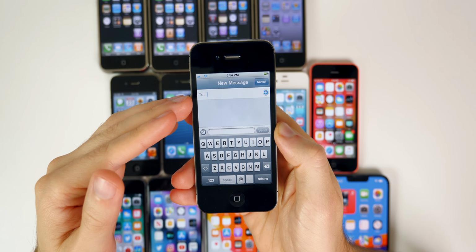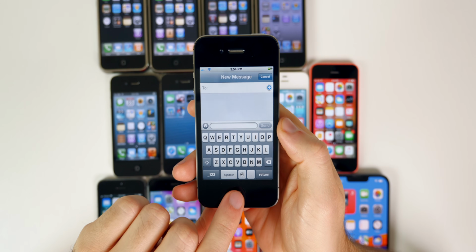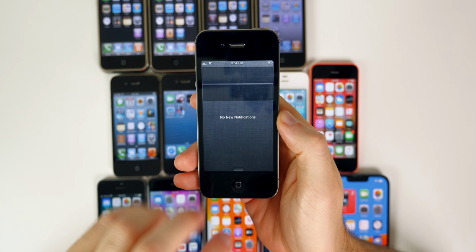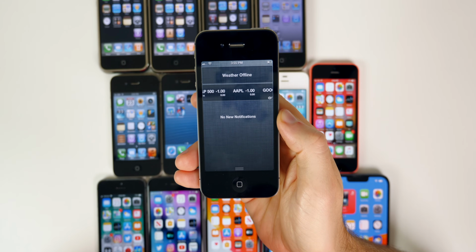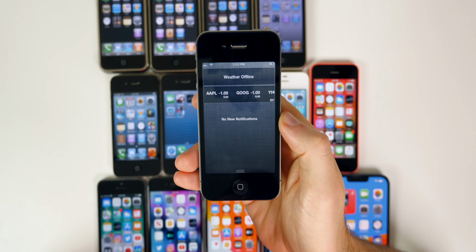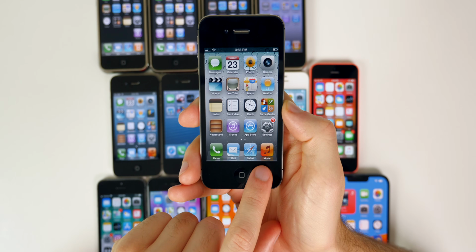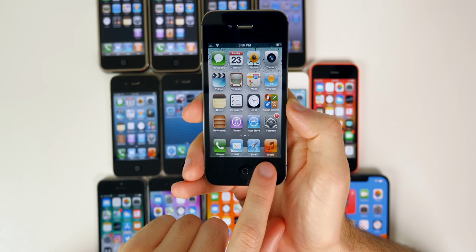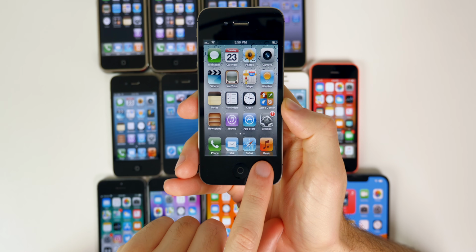We also got the introduction of iMessage in 2011 with iOS 5 and also the notification center. So now if we swipe down from the top of the screen, we would get the notification center, which would show us different information along with our notifications that we have not seen yet. And you may have also noticed down here in the dock that this was also the first time where Apple named the music application Music instead of iPod.